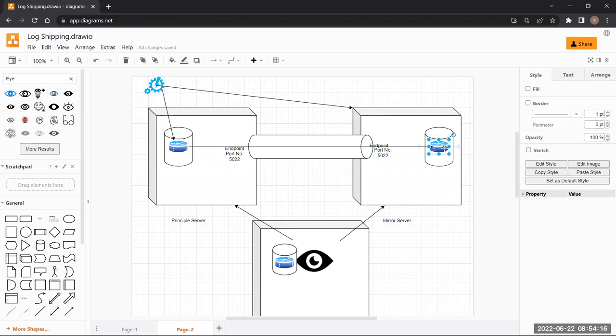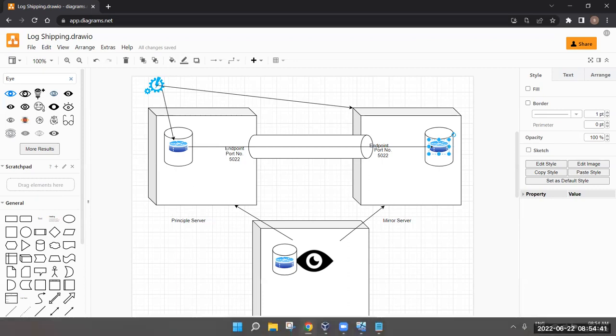The transaction will then get committed in this mirror server, right? The principal database will send the transaction directly to the mirror server, and the transaction will then get committed there. After the transaction gets committed in the mirror server, what will happen?